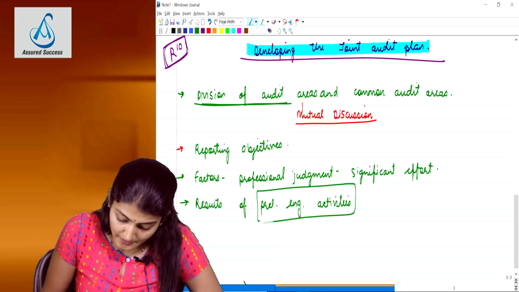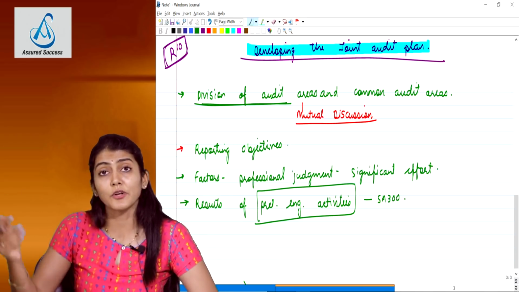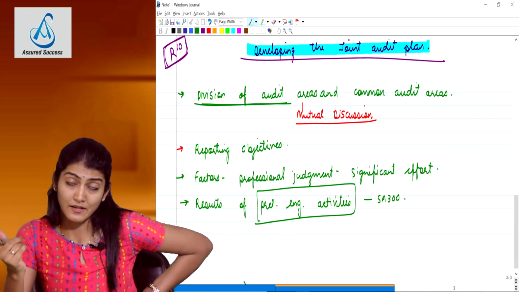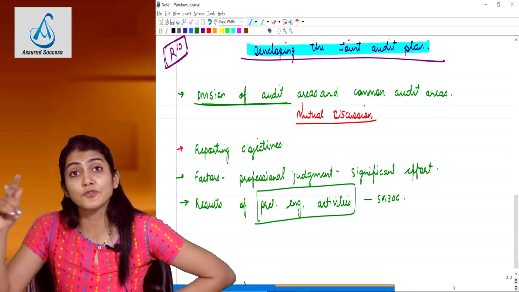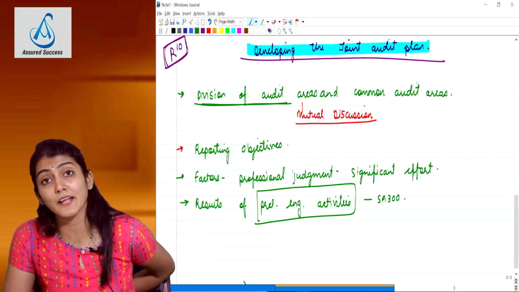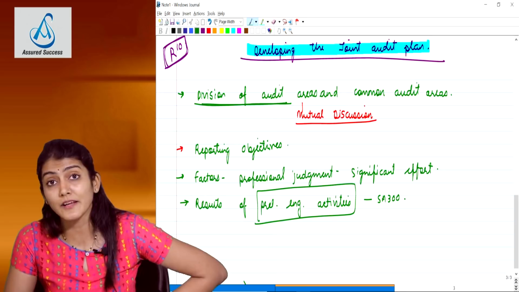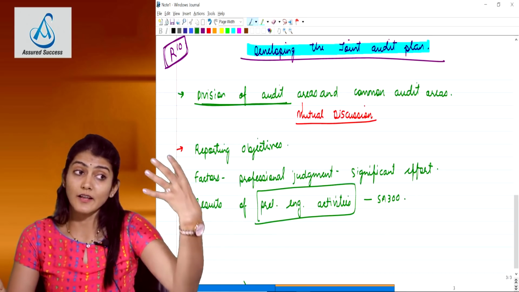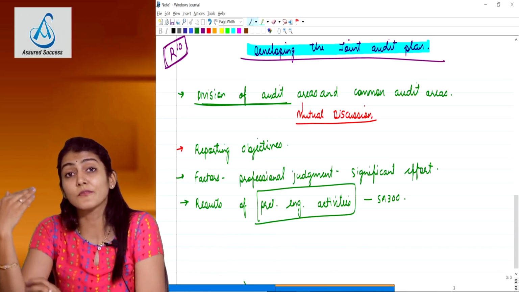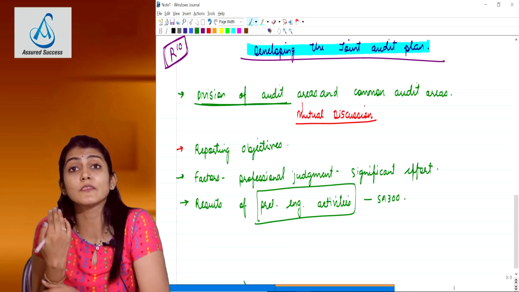Preliminary engagement activities, if you know that, it is discussed in SA 300. Planning an audit of financial statements, and initial audit engagement, recurring audit engagement. In both cases, the engagement letter to be issued in accordance with SA 210, preliminary work before you start preparing an audit plan. Second one, whether you can comply with the ethical requirements including independence. Third one, for a recurring audit, continuance of the client relationship. For an initial audit, the acceptance of the client relationship. And then two additional points for an initial audit engagement, NOC and KOC.